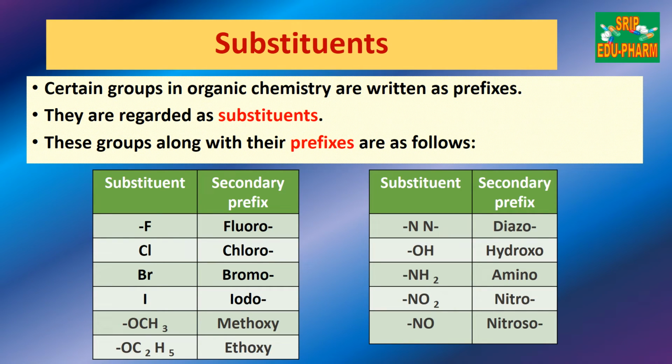Some of the groups are also used as substituents or prefix. Like here, halides: chloro, fluoro, bromo, iodo, then methoxy, ethoxy, diazo, hydroxy, amino, nitro, nitroso. These are also used as prefix.